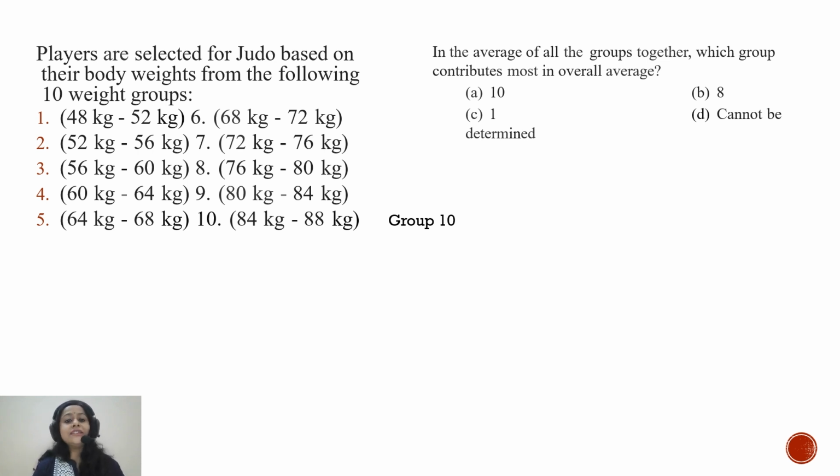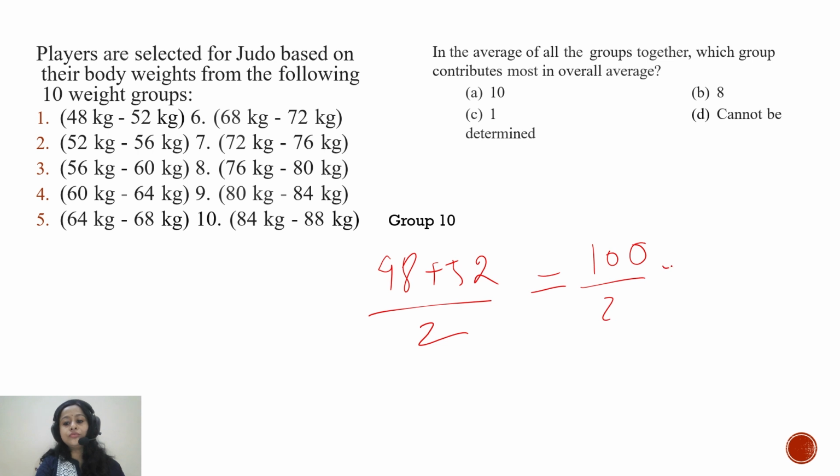Next question is, in the average of all the groups together, which group contributes most to the overall average? So it is very easy, right? For finding the average of each group, we will just take the midpoint. From the observation, if you take the midpoint, 48 plus 52 by 2, which is 100 by 2, is 50, right?